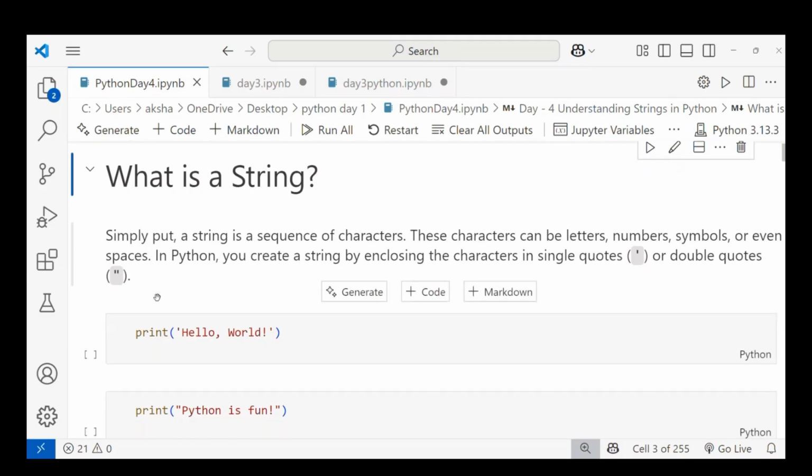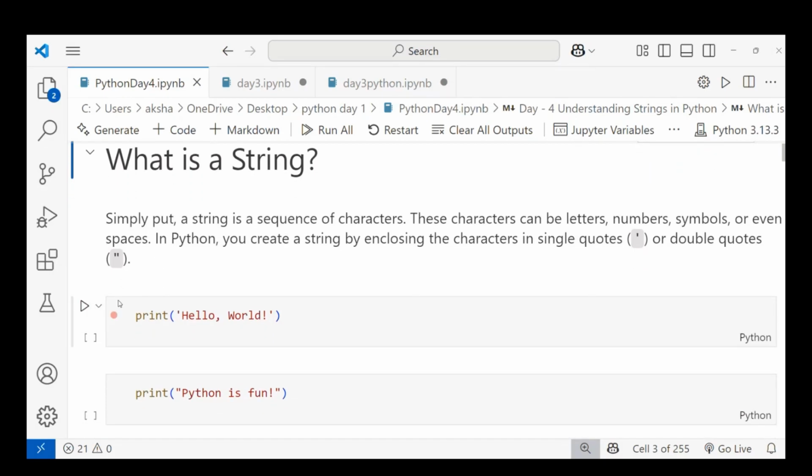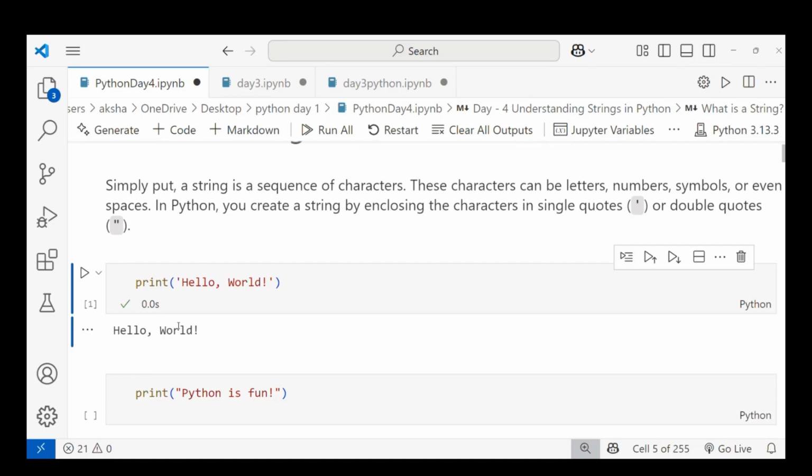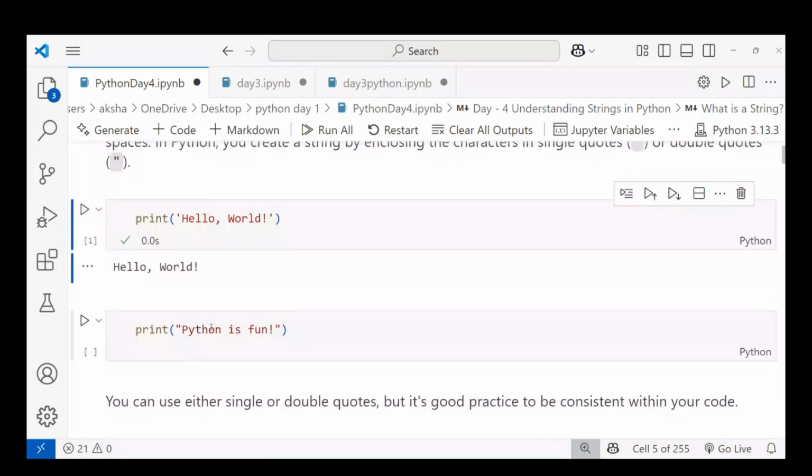Let's start with a classic example, your favorite: print hello world. When I run this, you can see it printed hello world. Using a string means it should be enclosed in single quotes or double quotes. This is an example. When I run this, you get the output of what we printed, hello world. This is an example with double quotes, and the sentence is Python is fun. When I run this, you will get the output.